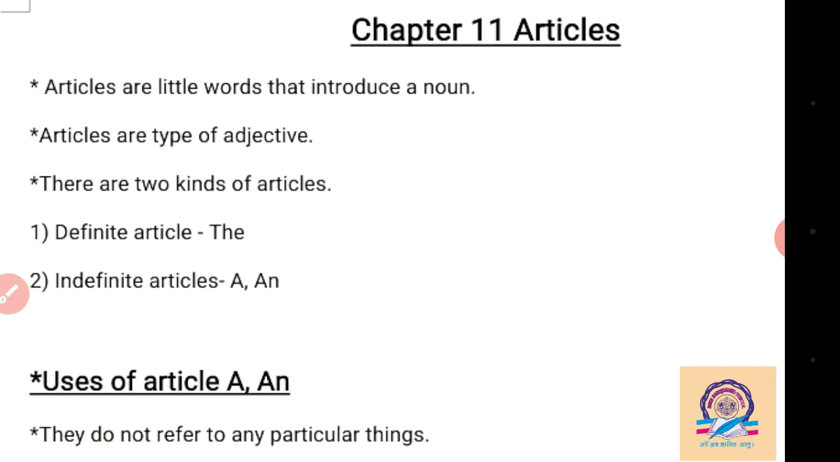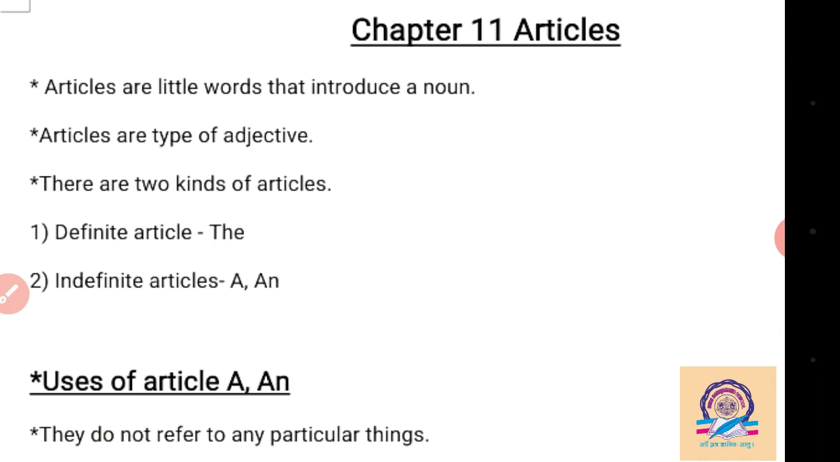Now we see our chapter 11 in our grammar: articles. Articles means demonstrative adjective. We cannot find articles in another language, but we can see articles only in the English language. So what are articles? Articles are little words that introduce a noun. It means we have to use an article before a noun.